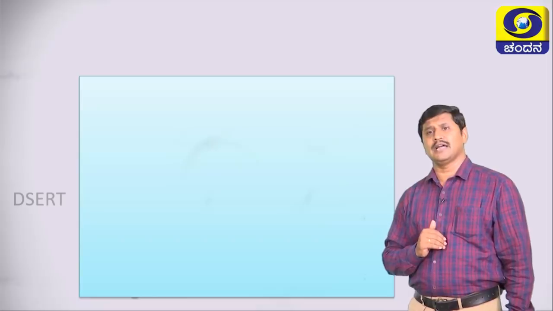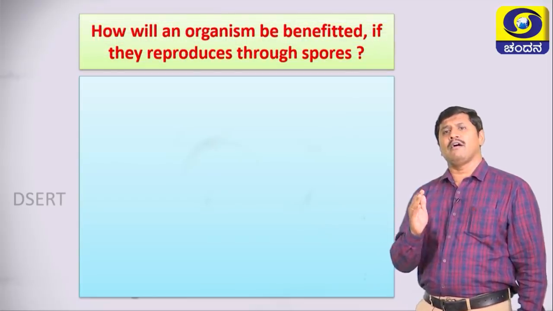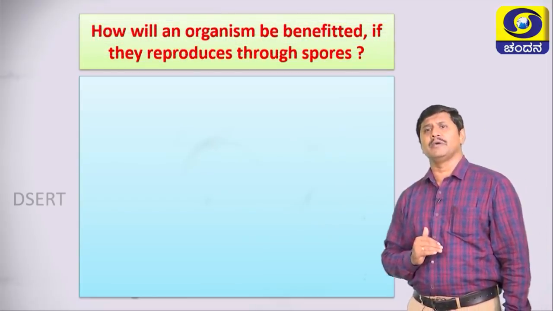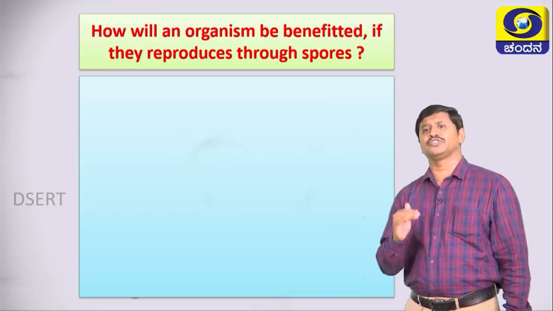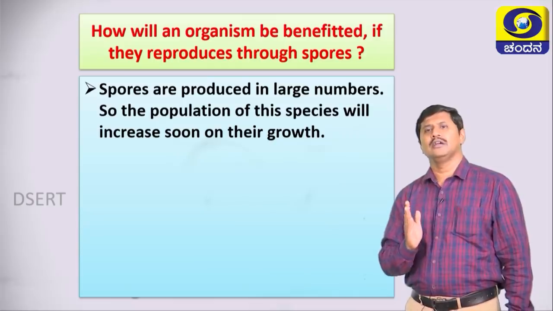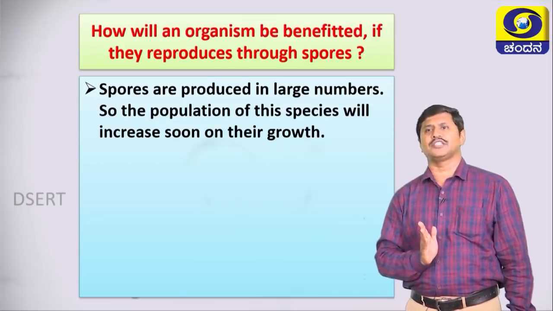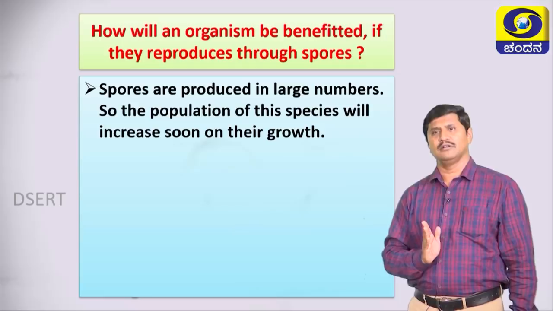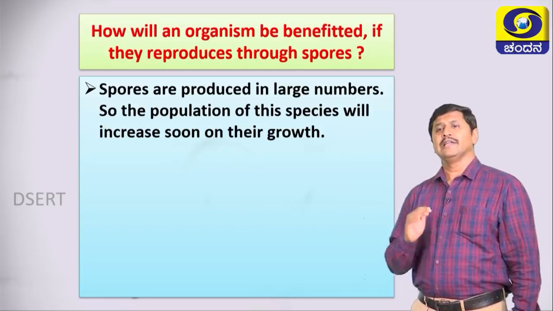Next slide. How will an organism be benefited if it reproduces through spores? Yes, spores are produced in large numbers, so the population of the species will increase soon.